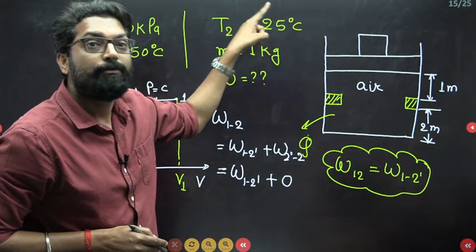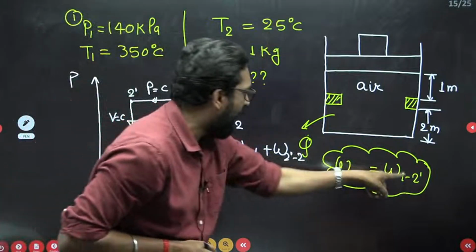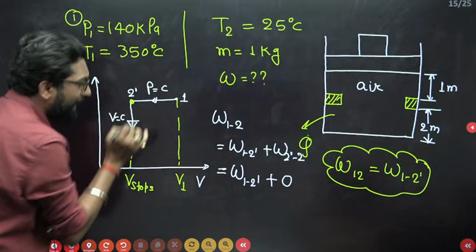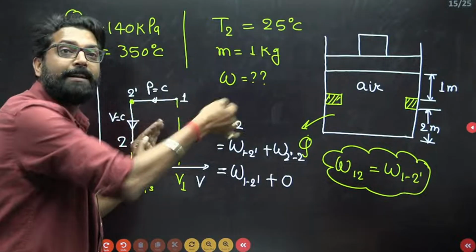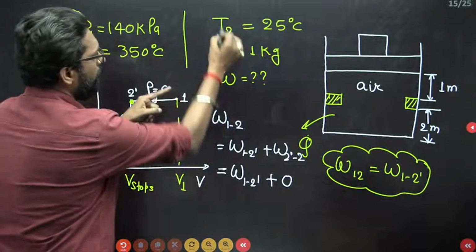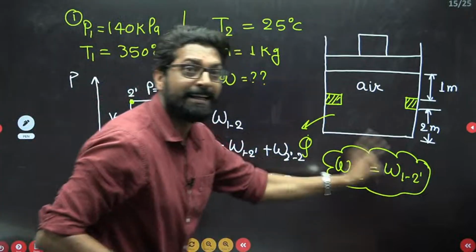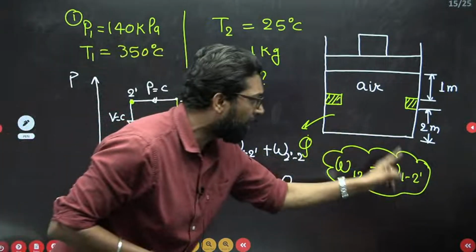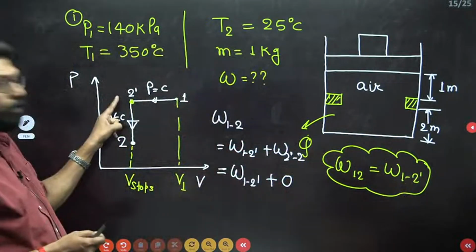This is not a final temperature. If you find, this is the ultimate final, but you have to find the temperature in between, from initial to ultimate final. The process is 1 to 2 dash. It is not 1 to 2 dash, 2. Why? Because the volume is constant. That means you have to find the work transfer in between 1 to 2 dash.